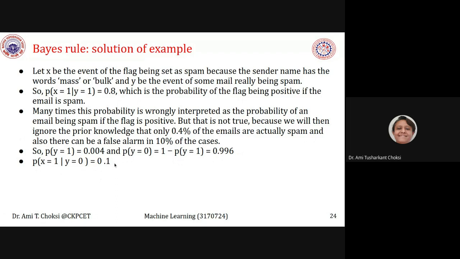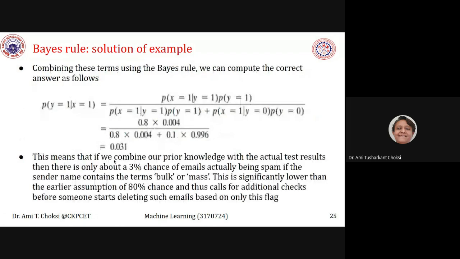Now here, combining these rules, using the Bayes rule, we can compute the correct answer.